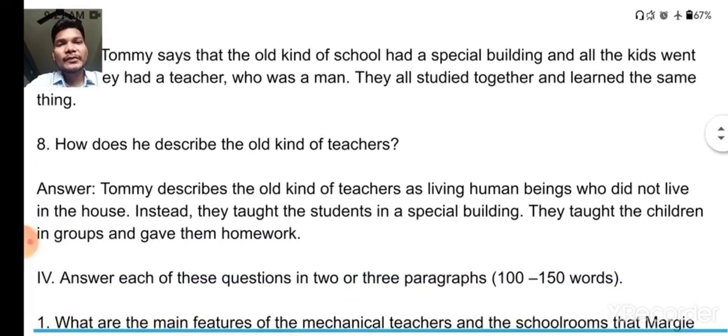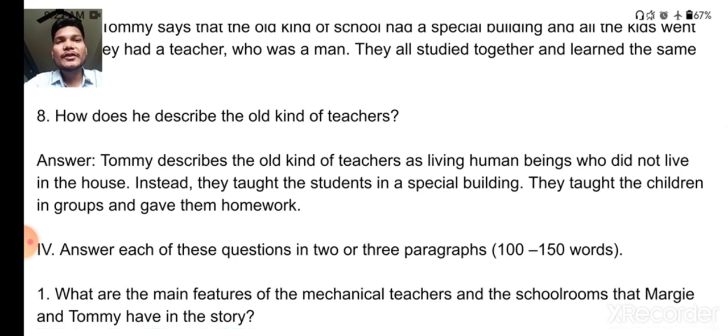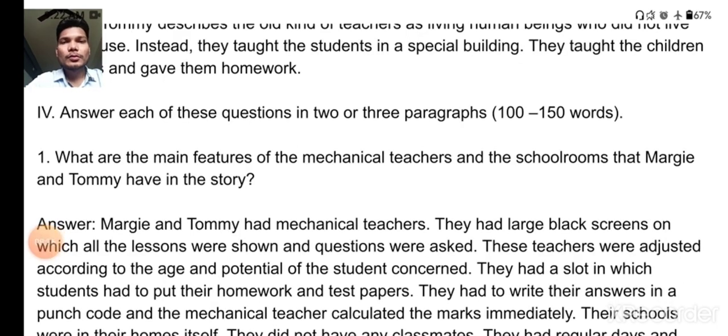Our next question is, how does he describe the old kind of teachers? Tommy describes the old kind of teacher as living human beings who did not live in houses, and they taught the students in the special building. They taught the children in groups and gave them homework. So this is how Tommy describes the old kind of school, that is, the school in which we are studying right now. Till now we have discussed 1 mark questions, okay? From these questions any question can be asked, particularly of the first lesson.